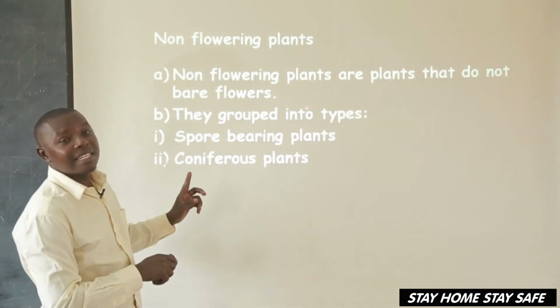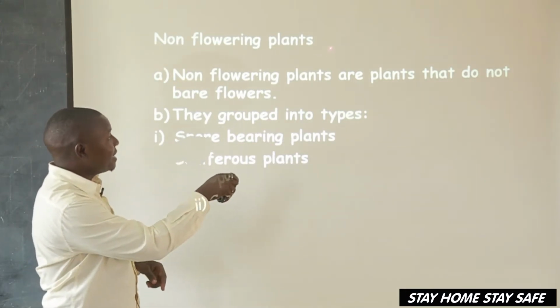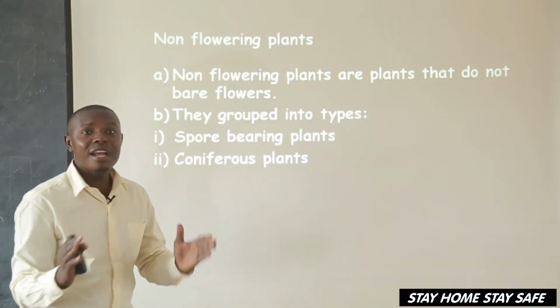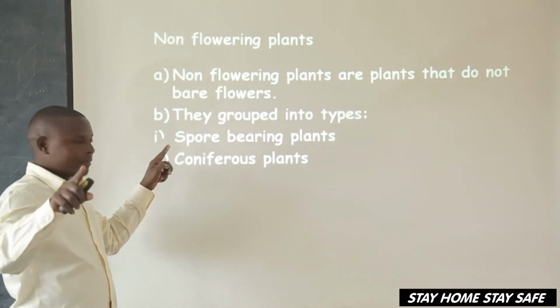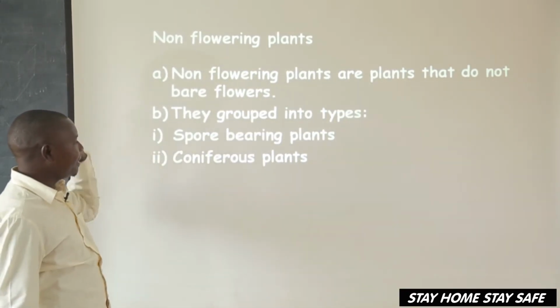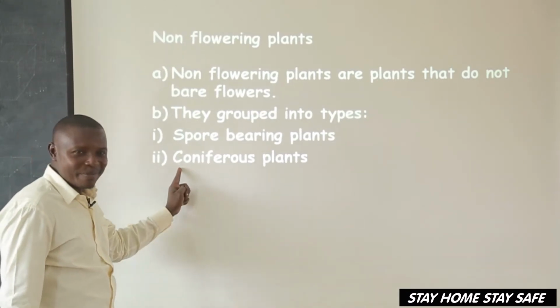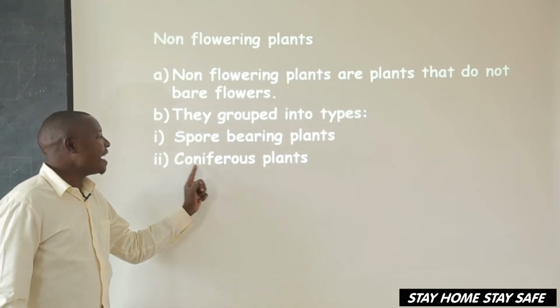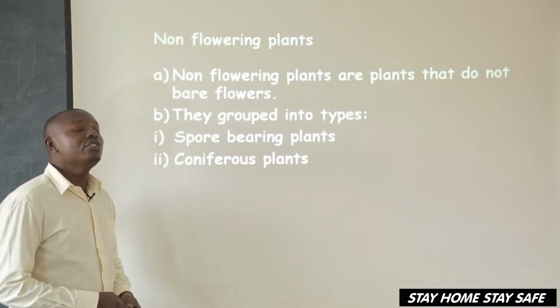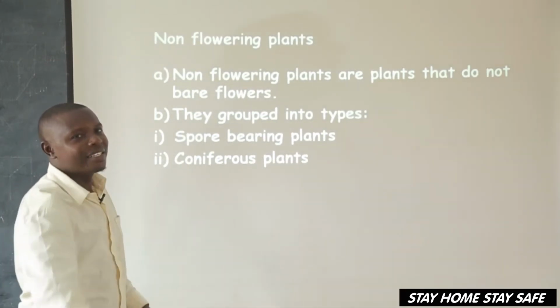Which plants are we looking at? Non-flowering plants that do not bear flowers. We said they are grouped into 2. Spell coniferous properly: C-O-N-I-F-E-R-O-U-S. Coniferous what? Plants.